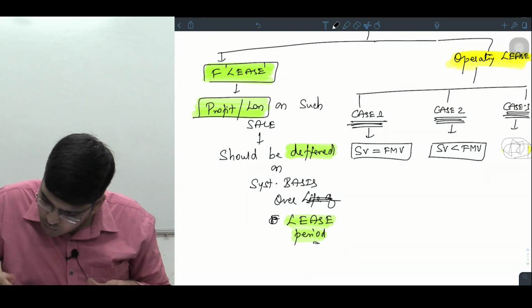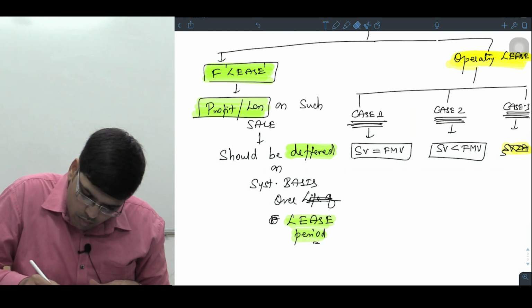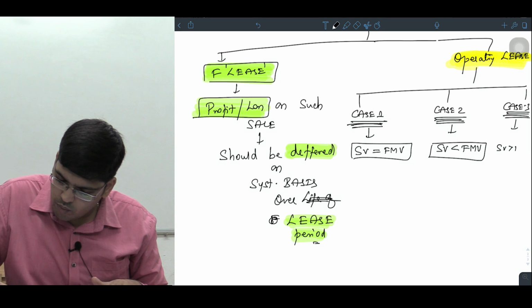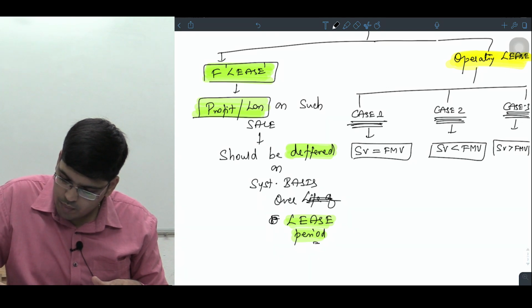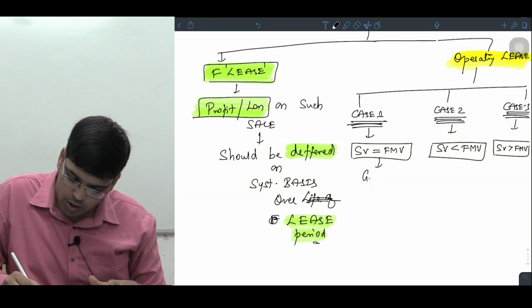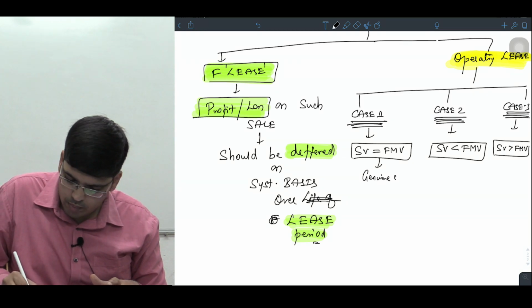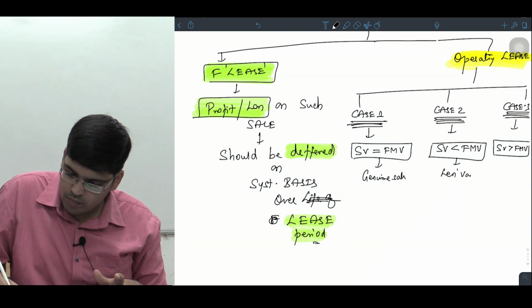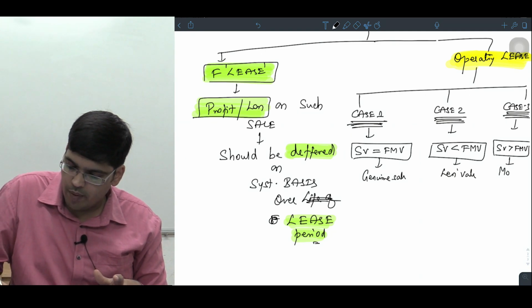If the sale value is greater than what, sir? Fair market value. It's like you have sold genuinely, it's a genuine sale, it's a sale at less value, it's a sale at more value.